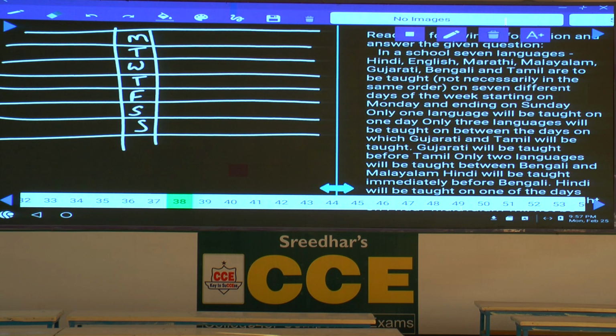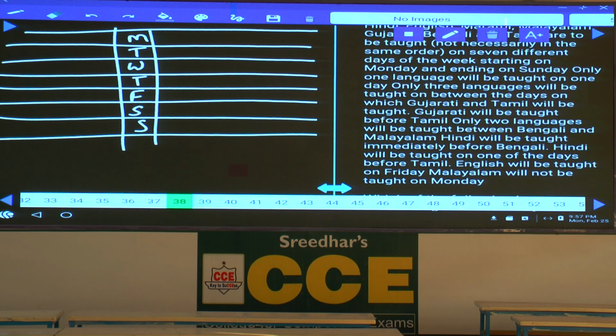Then condition number 1. Different days starting on Monday and ending on Sunday. Only 1 language will be taught on one day, exactly 1 language each day, isn't it? Only 3 languages will be taught in between the days on which Gujarati and Tamil will be taught. Gujarati will be taught before Tamil.